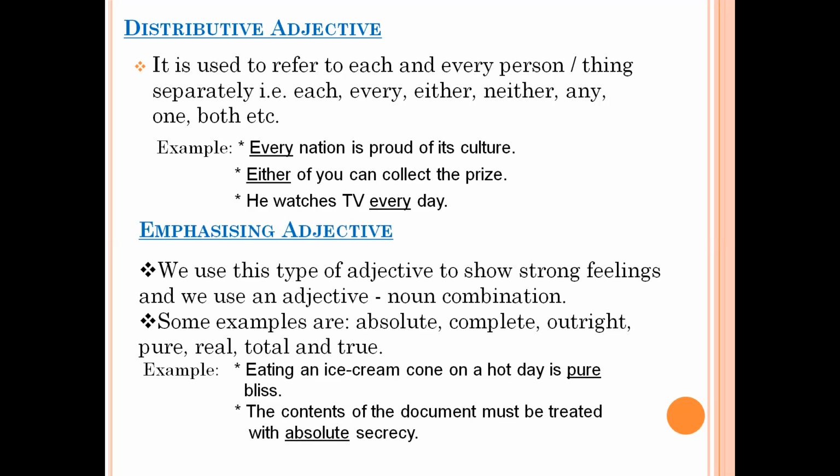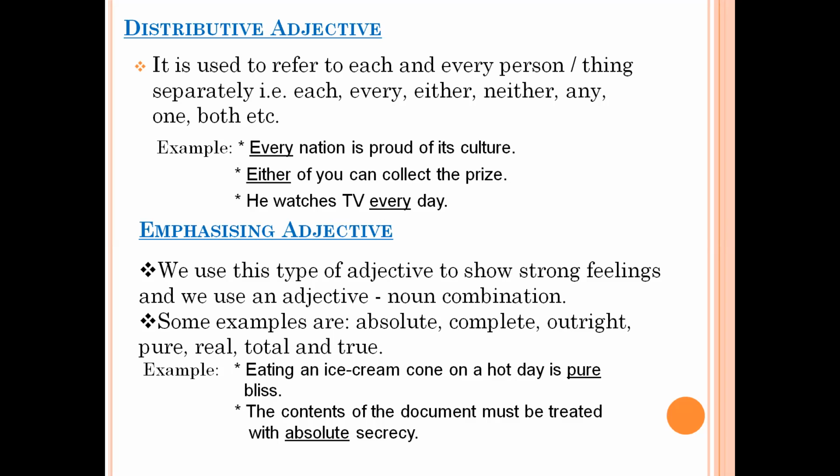Now coming to the next one, that is emphasizing adjective. This type of adjective, as the word says, emphasizing, is used to emphasize something. When you want to emphasize a particular word or a particular feeling, then we make use of emphasizing adjectives. They work in adjective-noun pairs. Means these kinds of adjectives will always be followed by a noun. Some of the examples of emphasizing adjectives are absolute, complete, pure, real, total, and true. So these are a few examples.